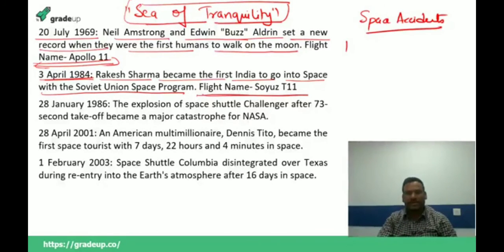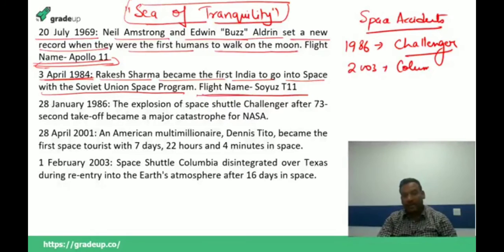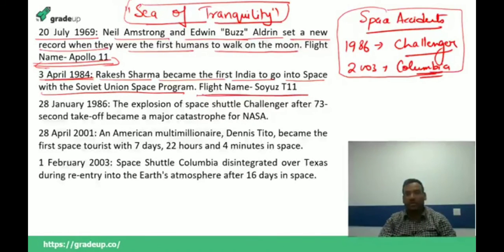accidents. So let me tell you, 2 space accidents took place. In 1986, a very famous space accident took place when the flight named Challenger disintegrated as soon as it took off. And in 2003, the very famous space shuttle Columbia disintegrated over Texas in the USA. In this, the famous astronaut from India, Kalpana Chawla, eventually died. So 2 space accidents took place, 1986 Challenger and 2003 Columbia.